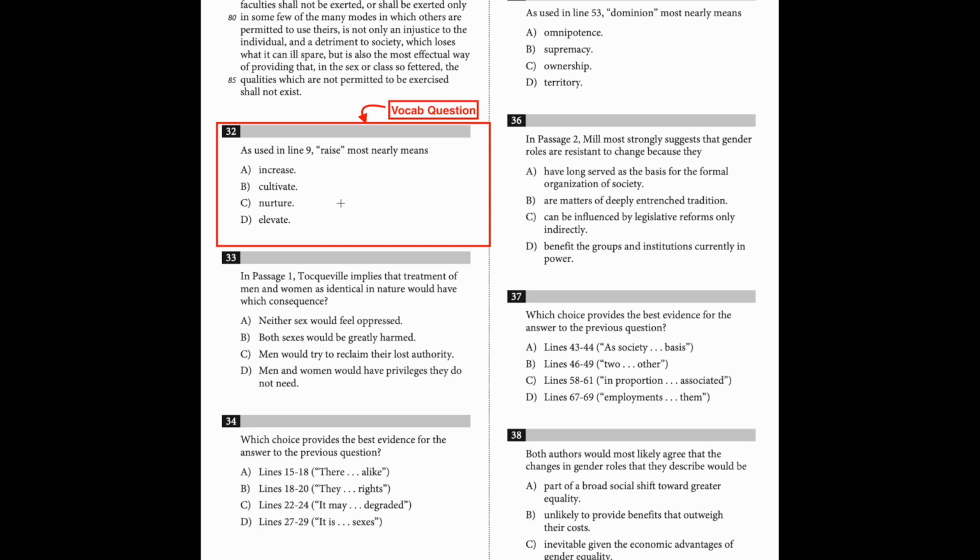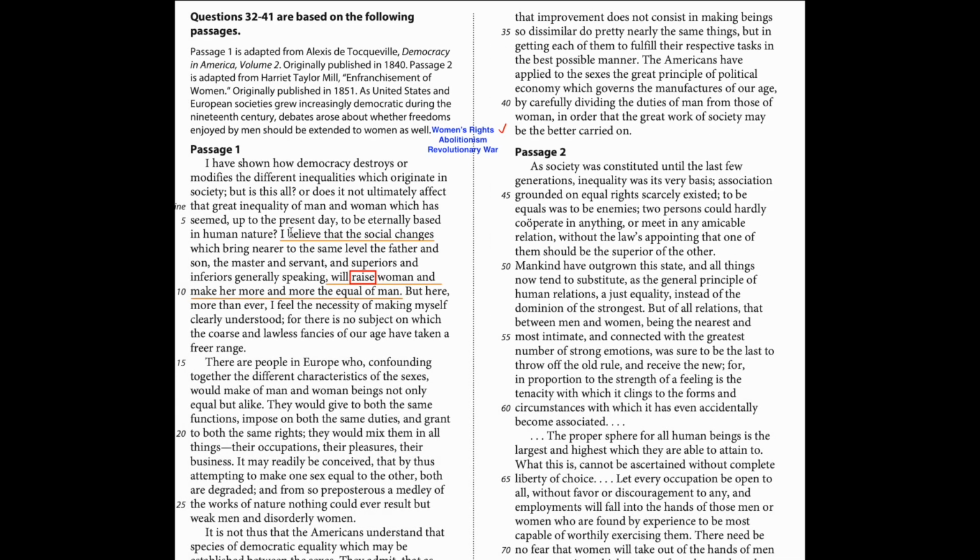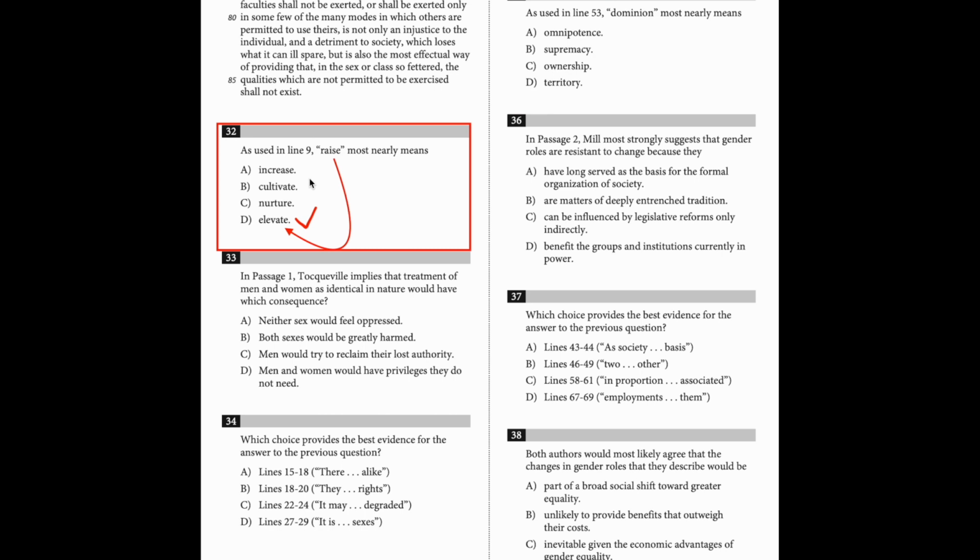Question 32 is a vocab question. In line 9, the word raise most nearly means. For this type of question, I'll just read a sentence that contains the word. Here, I believe the social changes will raise women and make her more and more the equal of men. Then, I'll plug each and every answer into the context to see which one makes sense. Three answers make sense here if being plugged in: cultivate woman, nurture woman, and elevate woman. If this happens, the trick is to pick the one that has the closest meaning to the given word. So, I'll pick D, elevate, because it has the closest meaning to the word raise.